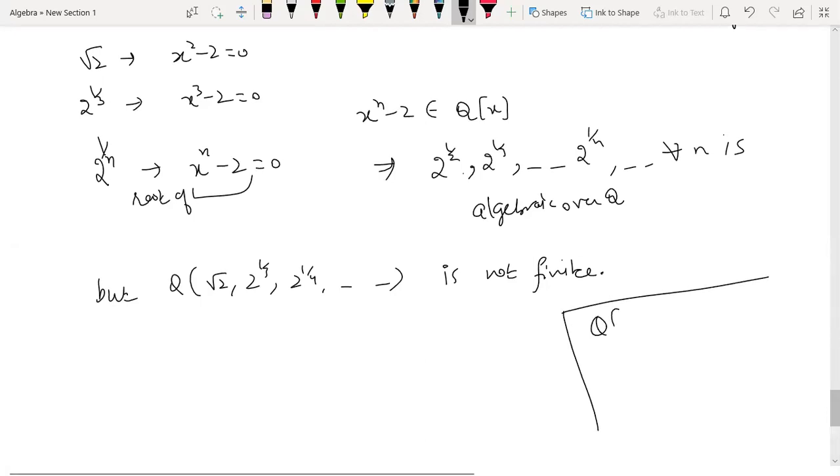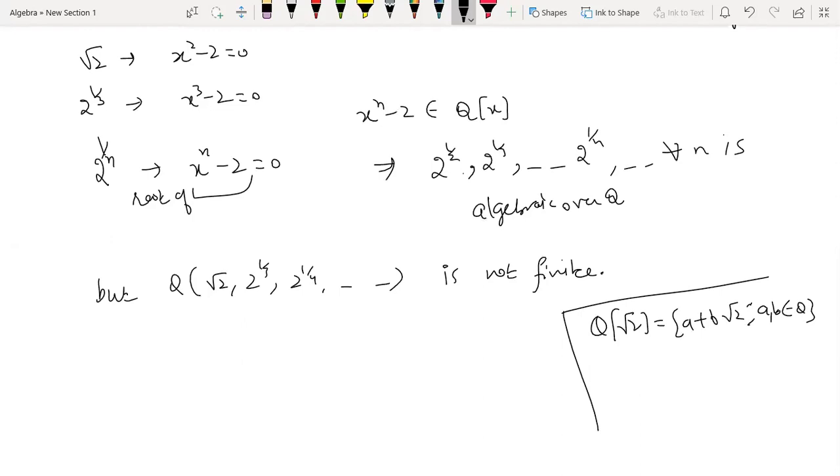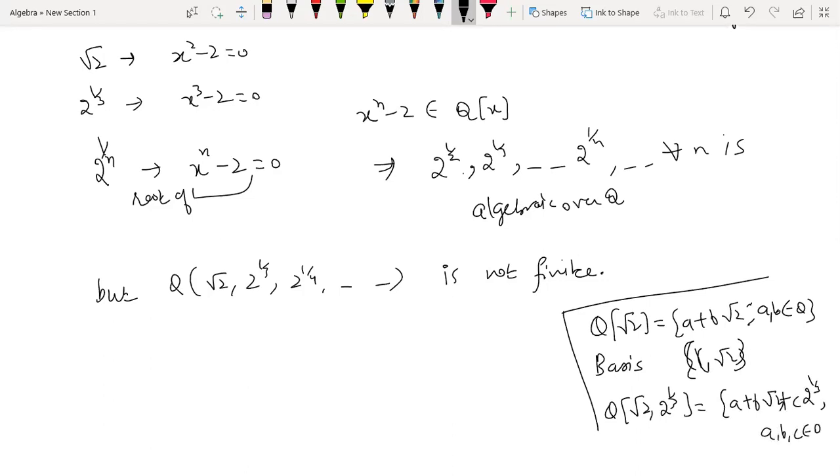You can use the analogy which we used in proving finiteness earlier. Q adjoined root 2 is a plus b root 2, so what was the basis here? The basis set was 1 and root 2. If I take the set root 2 and 2 raised to power 1 by 3, it will contain elements a plus b root 2 plus c times 2 raised to power 1 by 3, where a, b, c belong to Q.